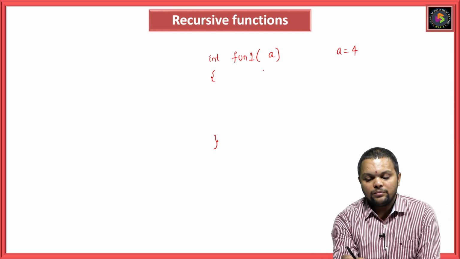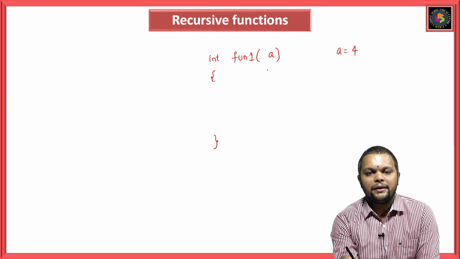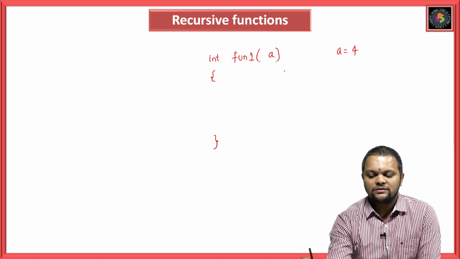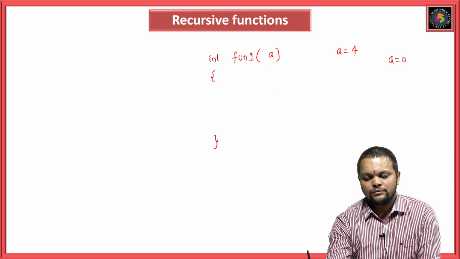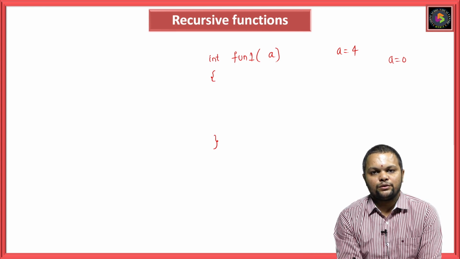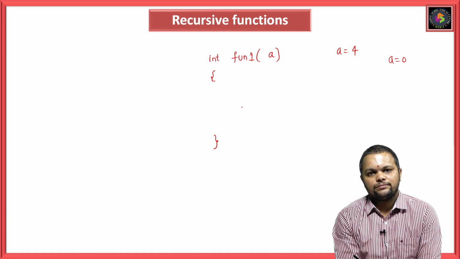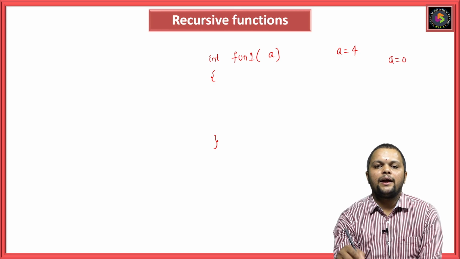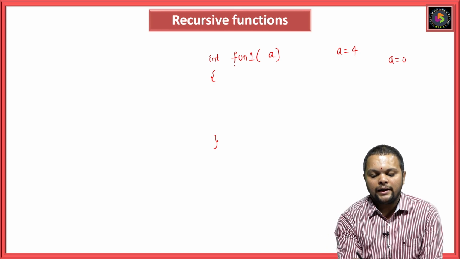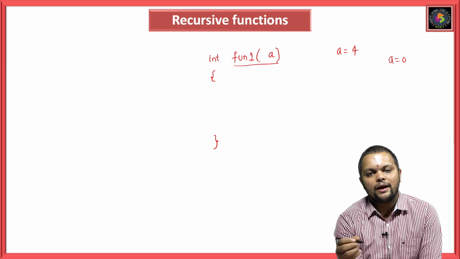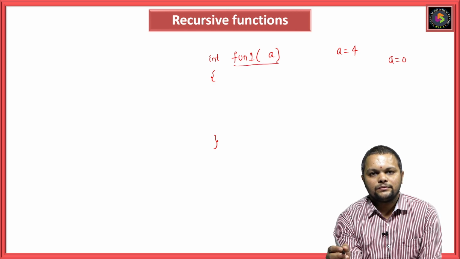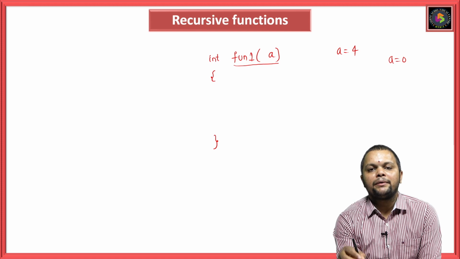I want to perform this function repeatedly until a becomes 0. That means I need to make this function reoccur and repeat. So, how can you make it a repeated type of function?